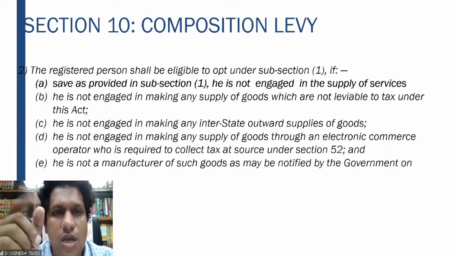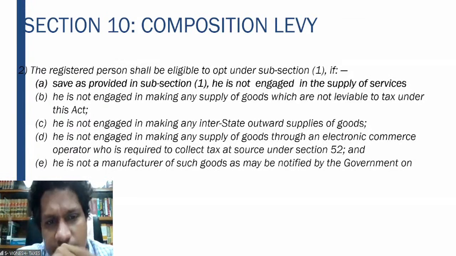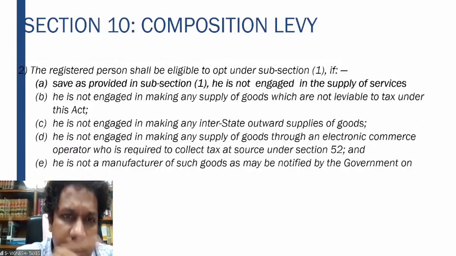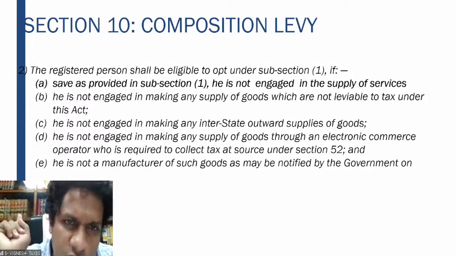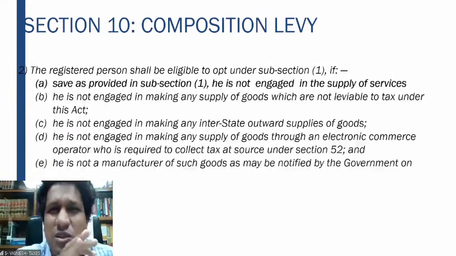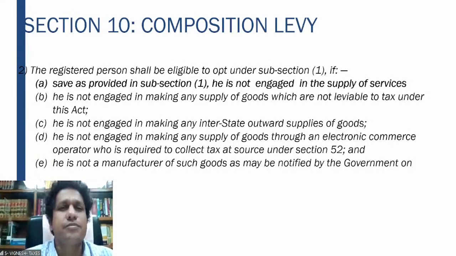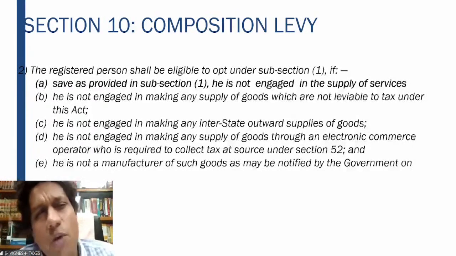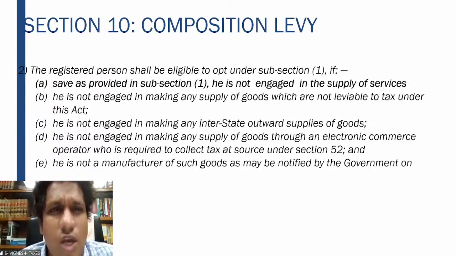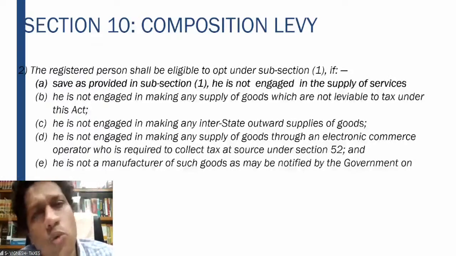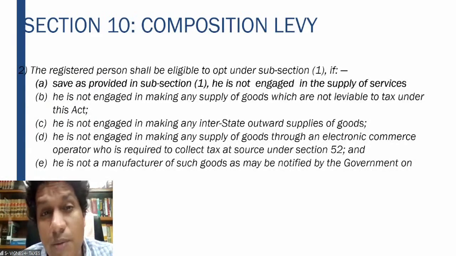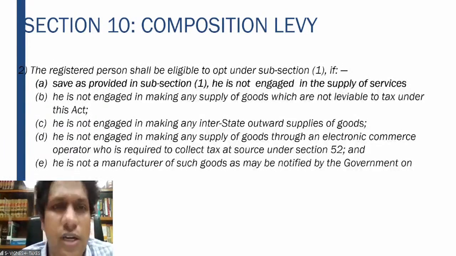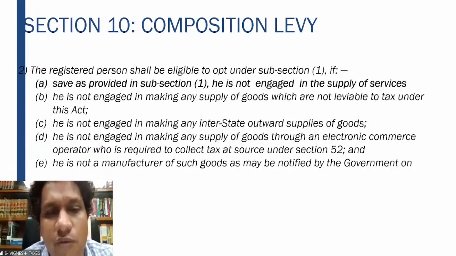Coming back to our discussion. If any person is registered in Amazon and Amazon is collecting TCS, that person cannot opt for the composition scheme. This I feel is not a very good decision, because the person who registers in Amazon usually will be a small-time person. So a small person, if he has to register with Amazon, cannot opt for the composition scheme. That is the conclusion. He has to go for regular registration. Thus, where is the purpose achieved, of minimizing the compliance cost for the small businessman? It is not achieved. So it is unfortunate. I feel this is a very harsh provision.